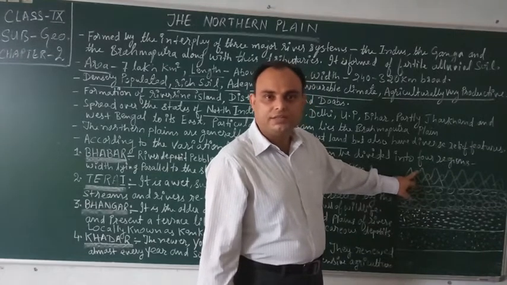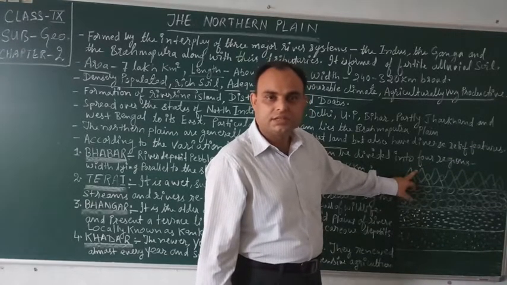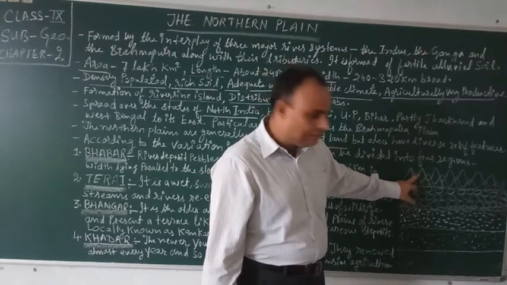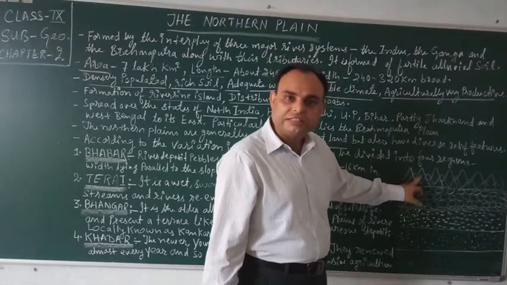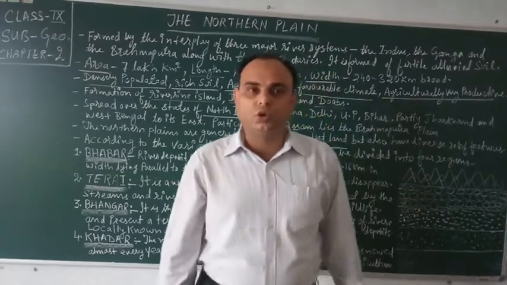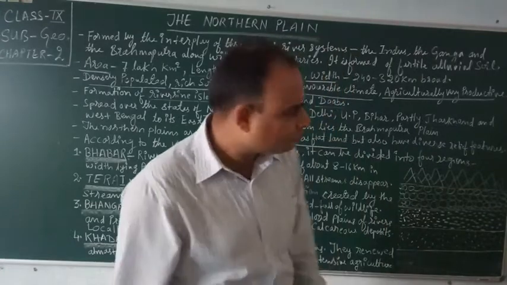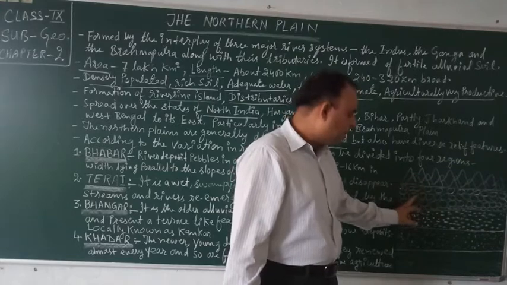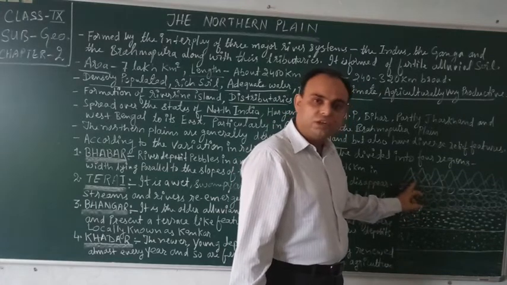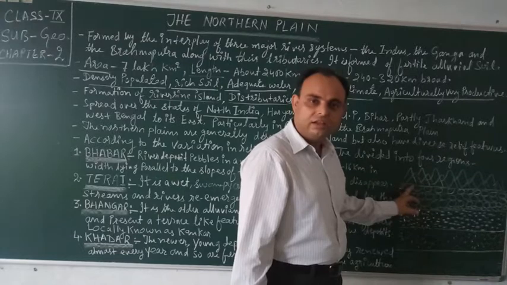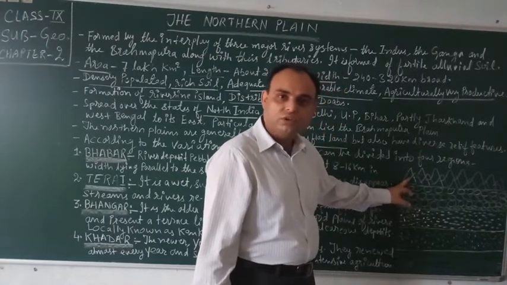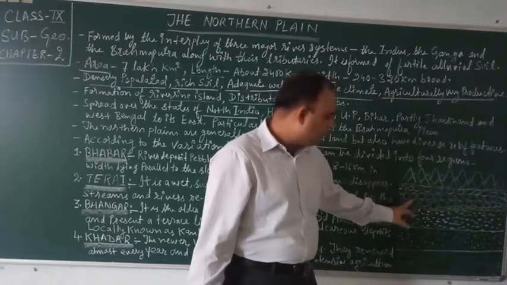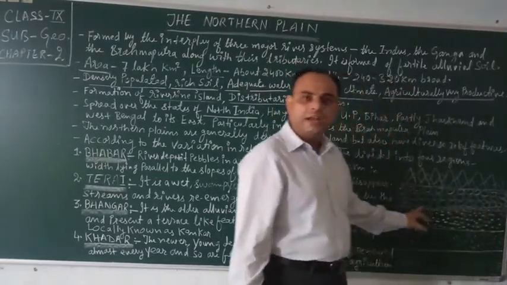After melting of glaciers, when it melts, rivers form, and this river descends downwards. When it descends downwards, it erodes the rocks. This river is going to this belt, just after the foothills of Shivalik. This is the Shivalik, and this is the foothills of Shivalik. This Bhabar region lies here.